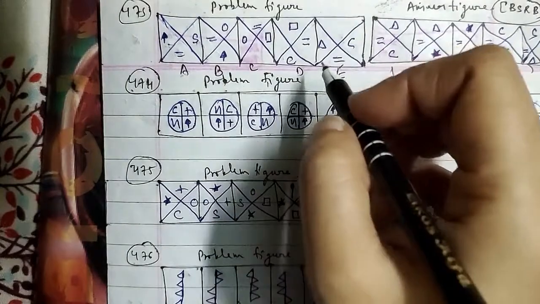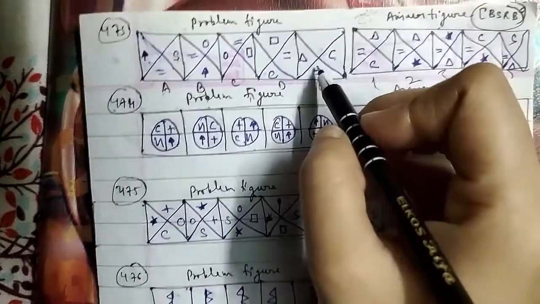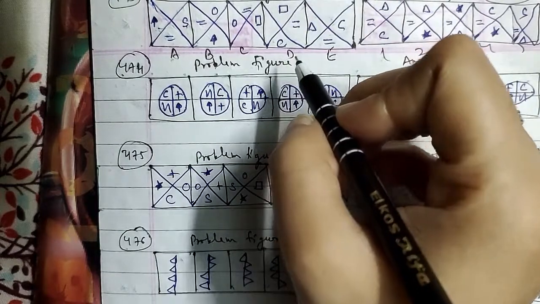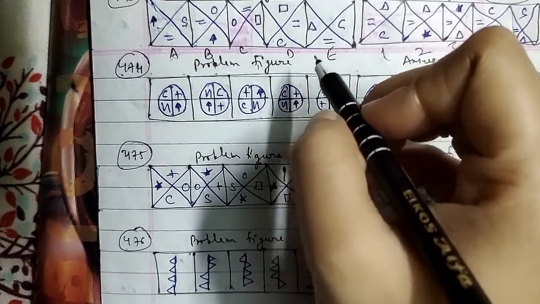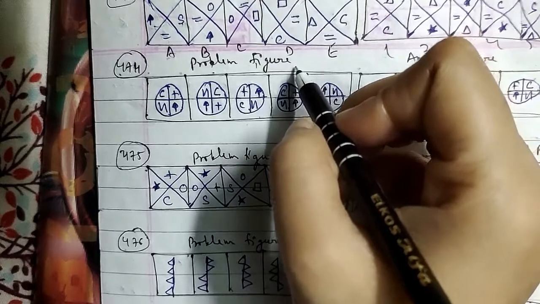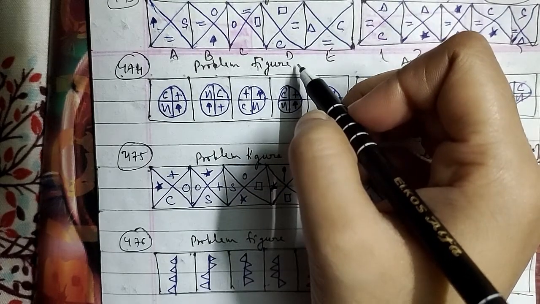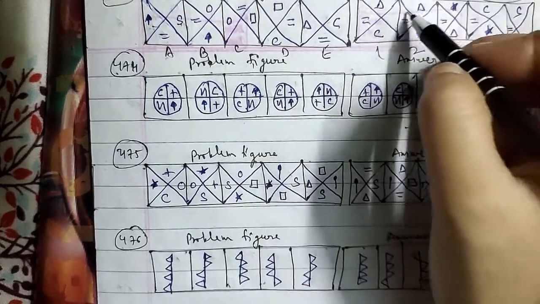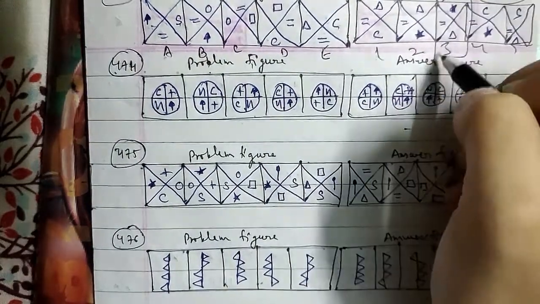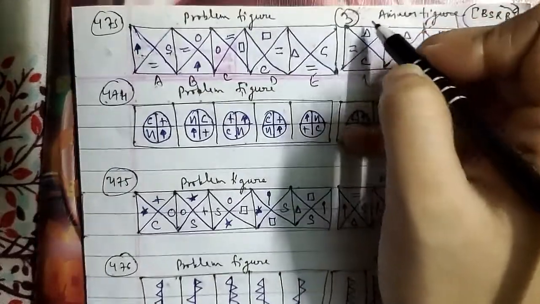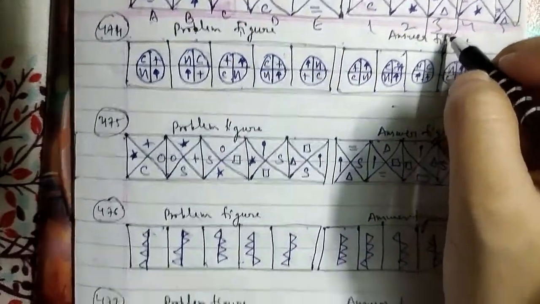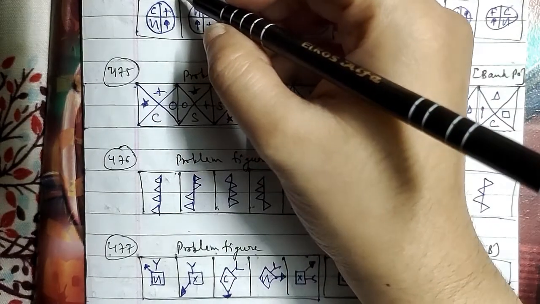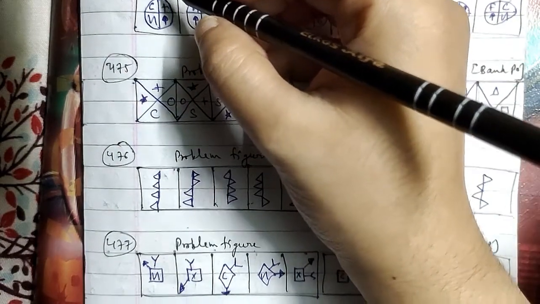Here, the first two symbols in the anti-clockwise direction interchange positions, while the third symbol moves one step anti-clockwise and is replaced by a new one in each step. So after the E figure, the third figure will be the right answer for this question. The third figure will be the right answer here. Let's go ahead with another one, the 474th question of the session.